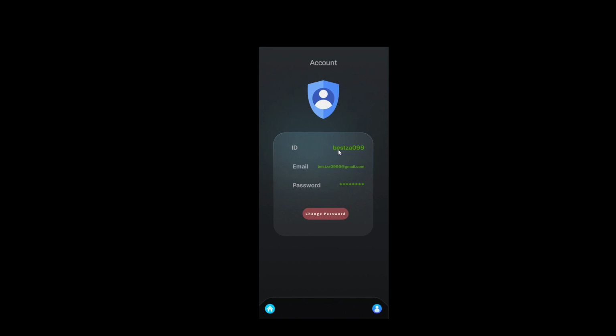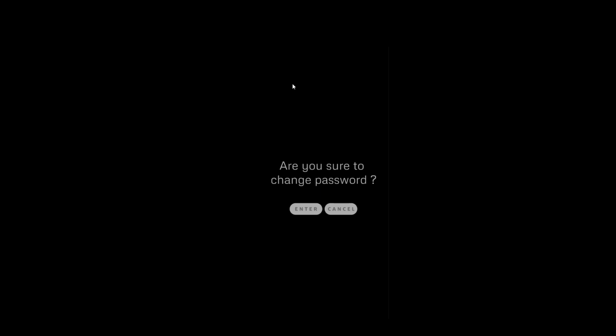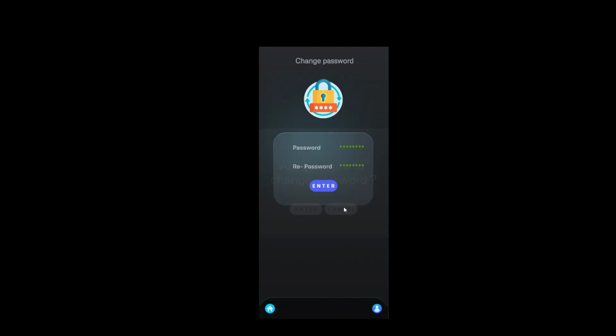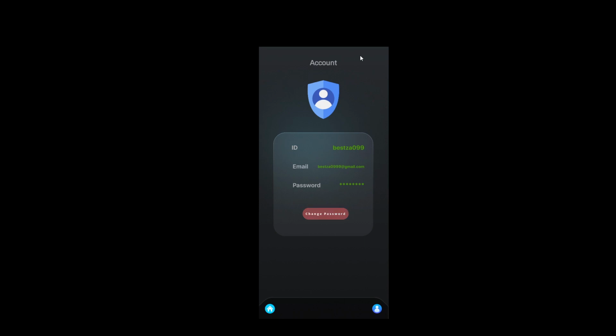You can change your account here, change your password here. When you click, it goes to the change password page, and you can enter your password here and re-enter your password here, and enter. And when you click enter, it will show a window to check that you are sure to change your password. When you cancel, it goes back to the change password page. And if you enter your password, it will go back to the account page.